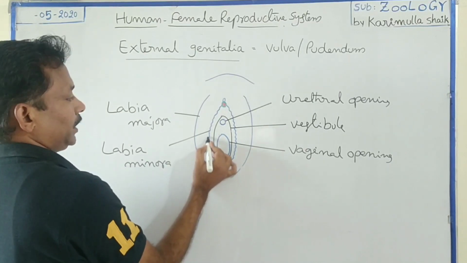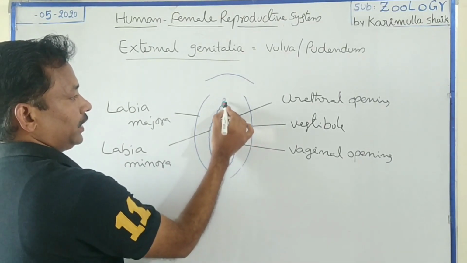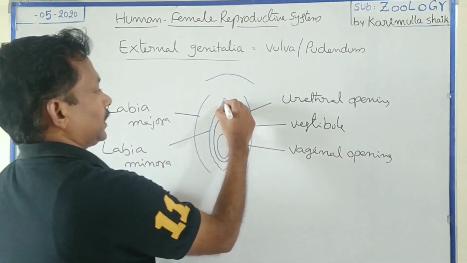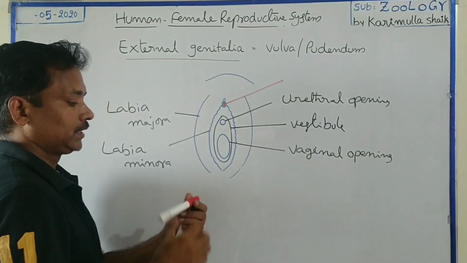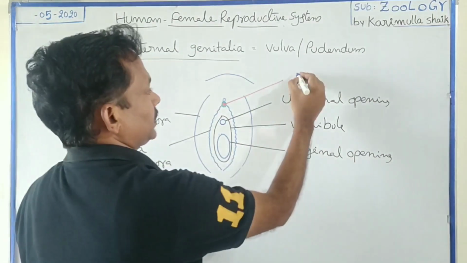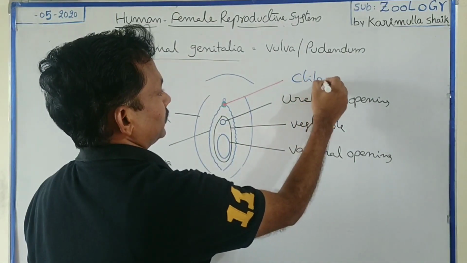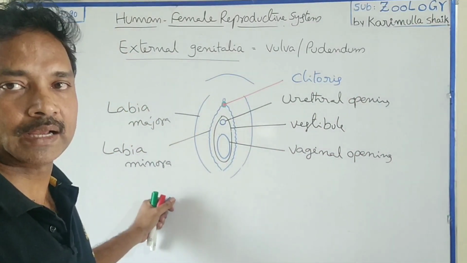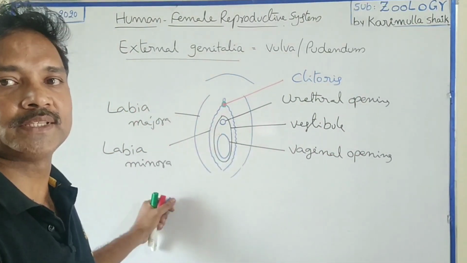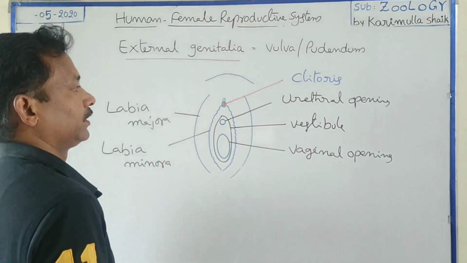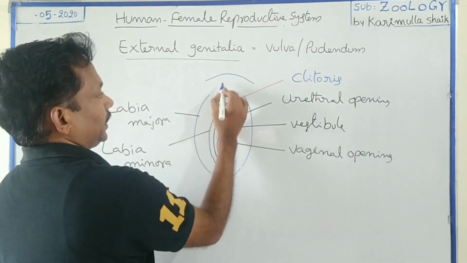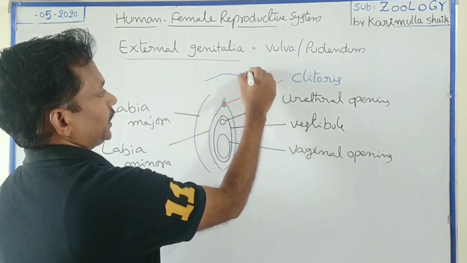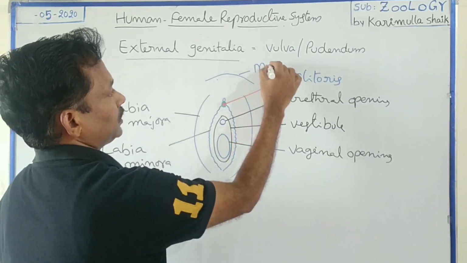Where the labia minora meet anteriorly, one erectile tissue is present. This erectile tissue, a highly sensitive tissue, is named the clitoris. This clitoris is made by corpora cavernosa tissue, the same tissue present in the male copulatory organ. Now above this clitoris region, the portion where fat is deposited is called the mons pubis.